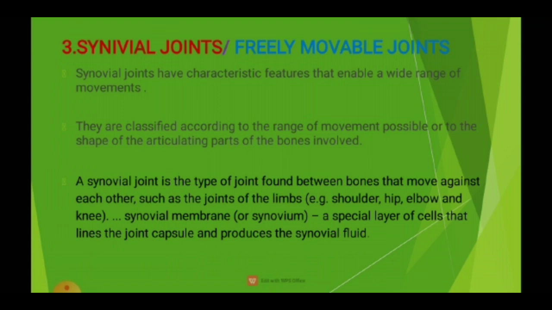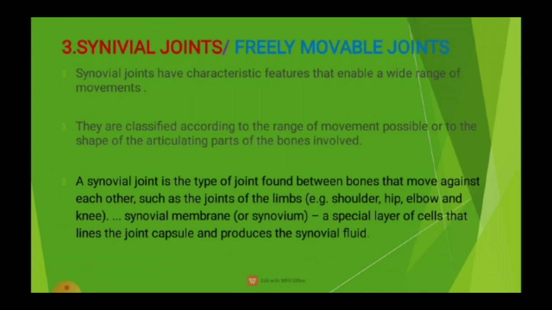Synovial joints are divided into various types according to their shape and function. Examples: ball and socket joint, hinge joint, pivot joint, gliding joint. A synovial joint is the type of joint found between bones that move against each other, so when movement occurs, the bones adjust themselves.